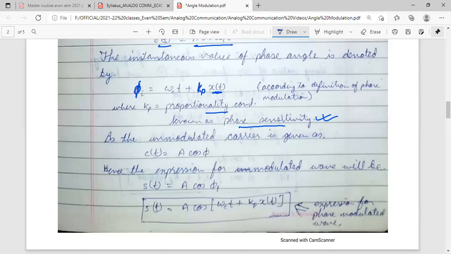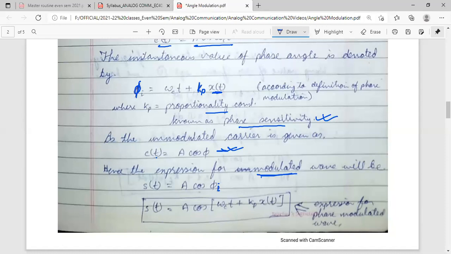As we have seen already, this is the unmodulated carrier. Hence, the expression for the modulated wave will be s(t) is equal to A cos phi i. Why is it phi i? Because s(t) is equal to A cos phi i, that is, phi i is the instantaneous phase. So A cos (omega c t plus Kp of x(t)).